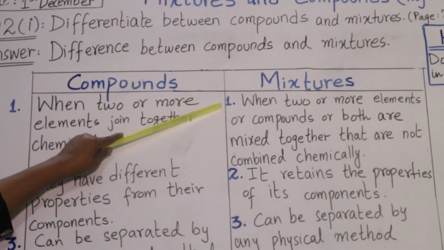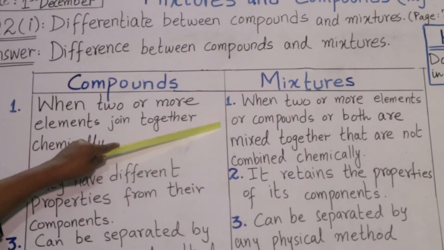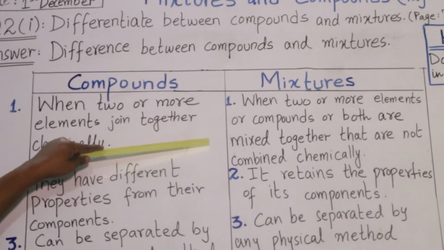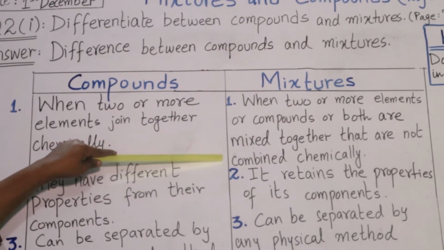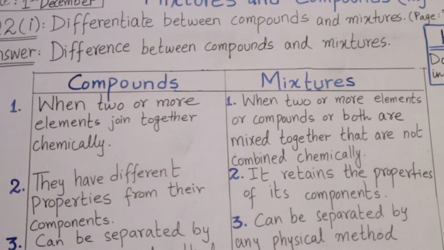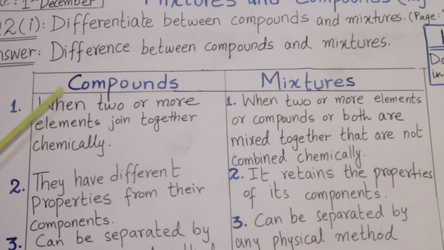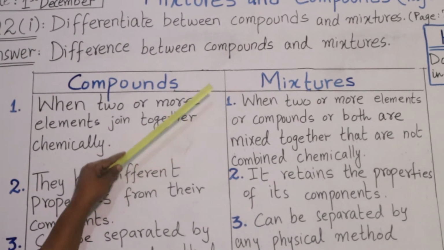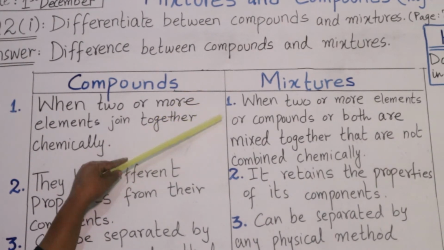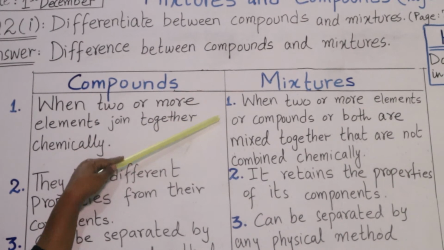While in mixtures, when two or more elements or compounds or both are mixed together and are not combined chemically, we get a mixture. So the first difference is that in compounds, elements are joined chemically, but in mixtures, elements or compounds or both are mixed together but they are not chemically combined.